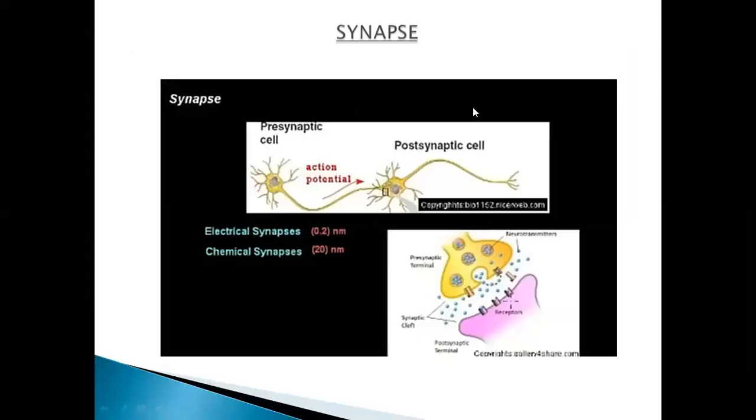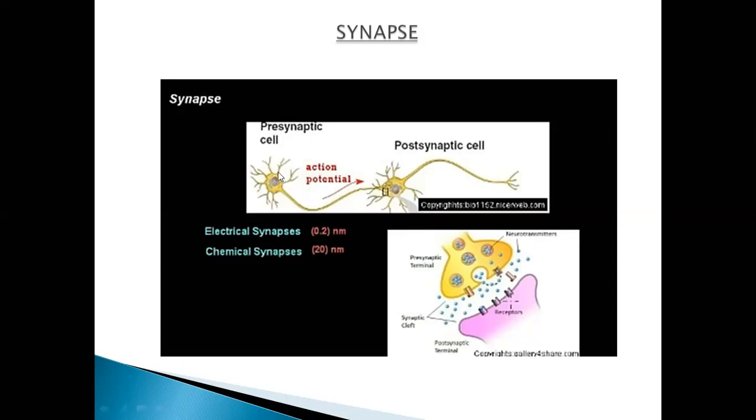Synapse. Yesterday we discussed the nerve impulse, the resting membrane potential, and the action potential. Now we are going to discuss the synapse. What is a synapse? Consecutive neurons are so arranged that the axon endings of one neuron are connected to the dendrites of the next neuron, right?